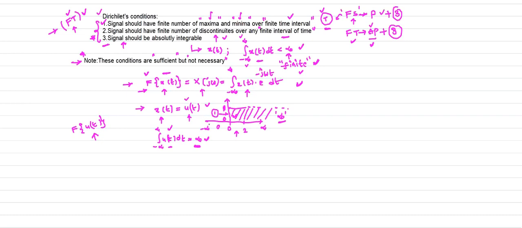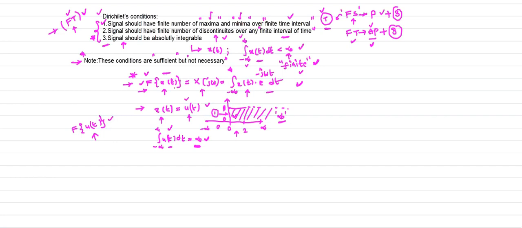But here x of t is not absolutely integrable, because when you calculate the area under the curve, you get an infinite value. So using the formula I gave for the Fourier transform, we cannot find the Fourier transform of u of t.